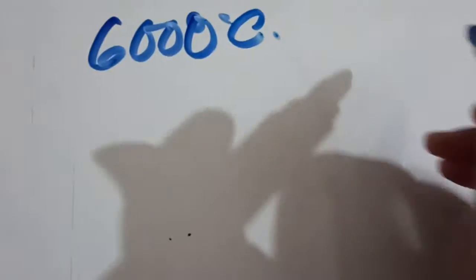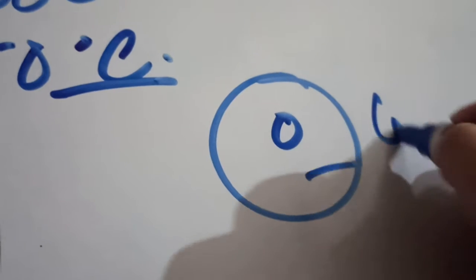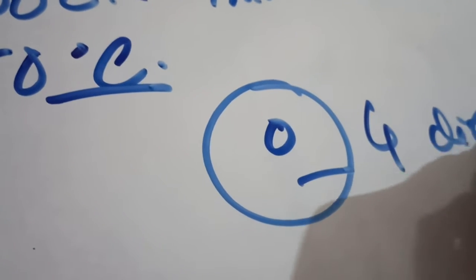The surface temperature of the sun is about 6000 degree Celsius, and in the interior or inner portion of the sun the temperature is about 15 million degree Celsius. From its center to the outer layering of the sun there are 4 distinctive layers.